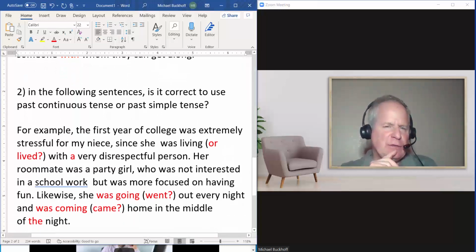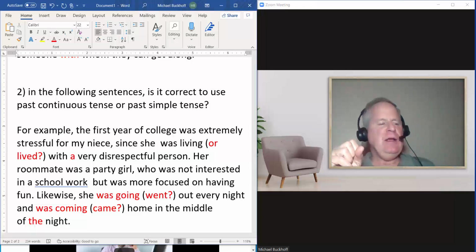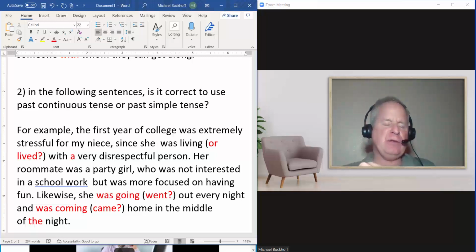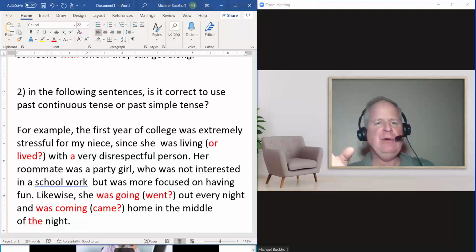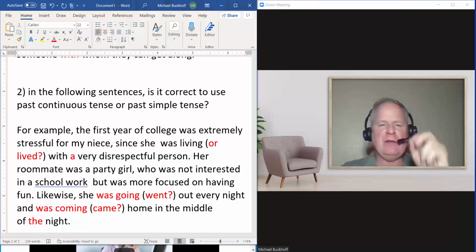In the following sentences, is it correct to use the past continuous or the past simple? My own take on this is the past continuous usually is some ongoing action in the past that's occurring in the middle of something else. You know, I was working on my essay when the phone rang. To me, that's how you justify using that. In most cases, if it's possible to use both, I would go for the simple past because it's more concise and it's less clutter.